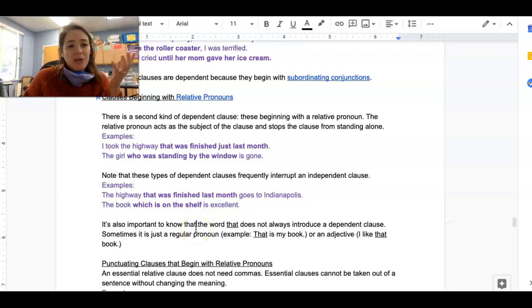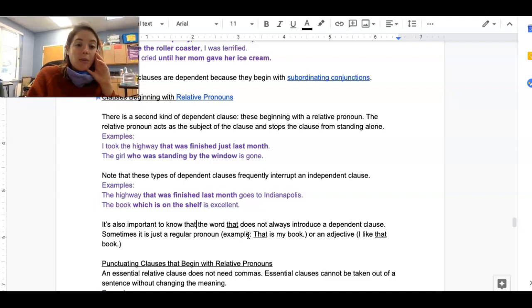It's also important to note that the word that is a very common word, and it's not always going to be beginning a dependent clause. Kind of like how we see, you know, because and if all the time, even when they're not with a dependent clause. That's been tripping you guys up a lot. Same thing with the word that. Okay. It doesn't always introduce a dependent clause. Sometimes it's just a regular pronoun. For example, that is my book. Or an adjective. I like that book. So you'll see it in places that are not dependent clauses, so be a little bit careful with that one.